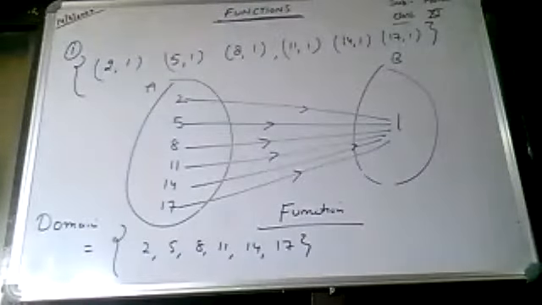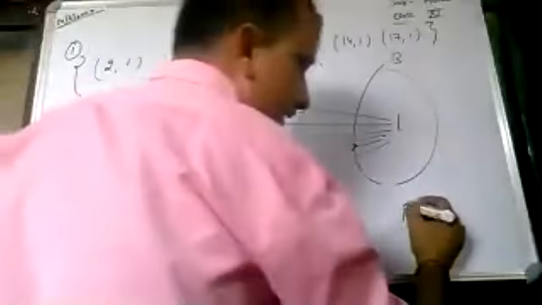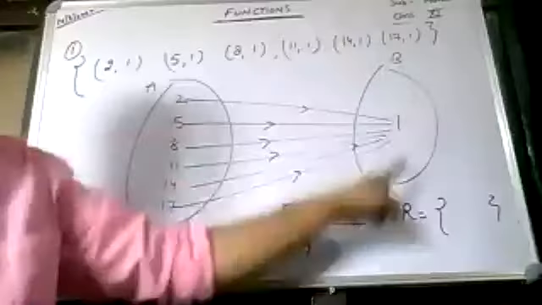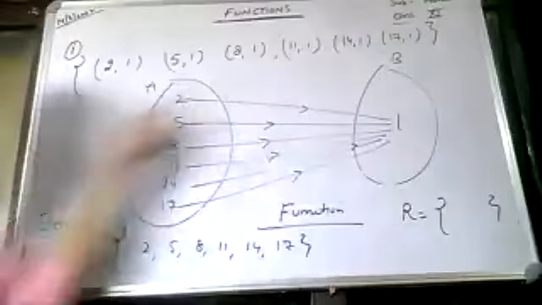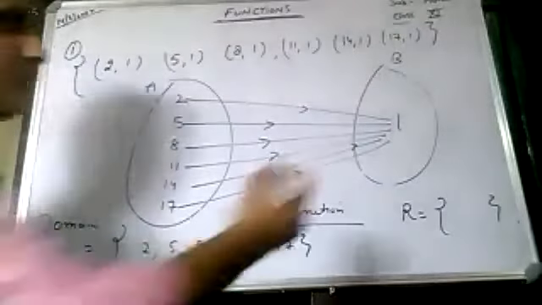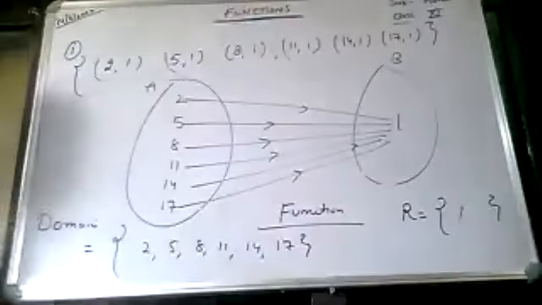What is the range here, class? Range means all those elements from the second set which have a pre-image in the first set. So range is 1. Range is 1 here, class.